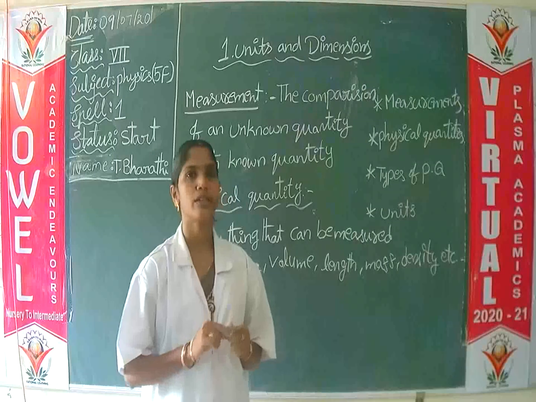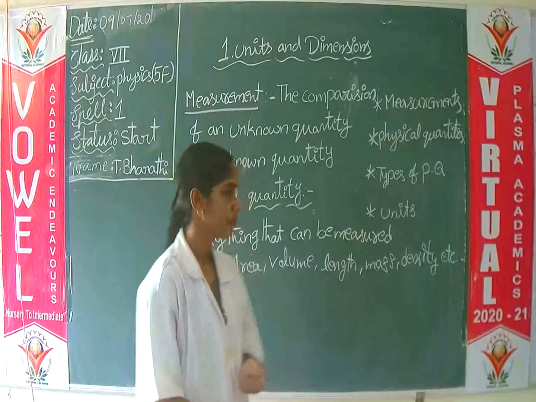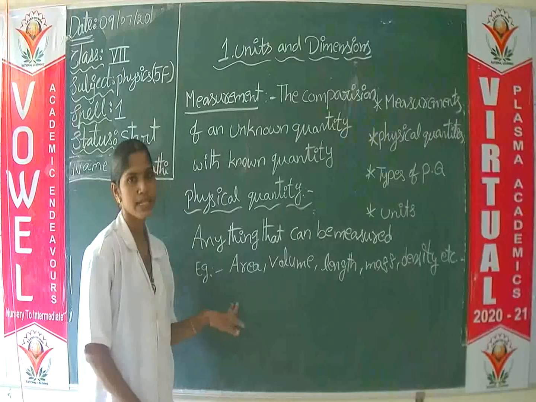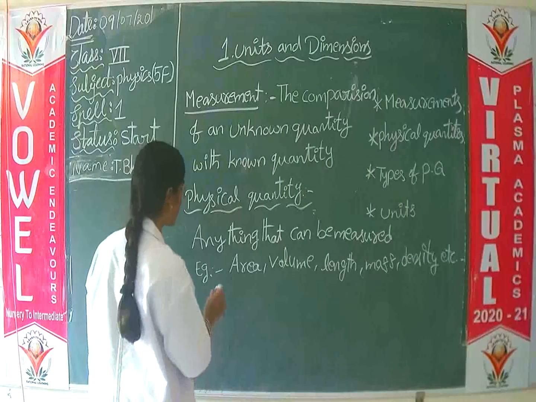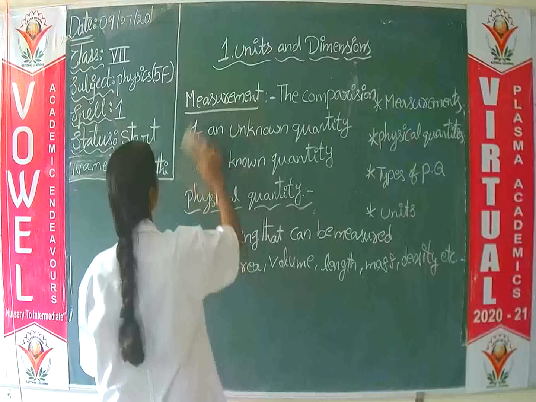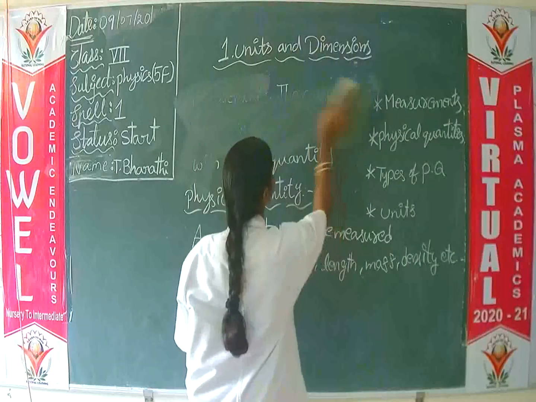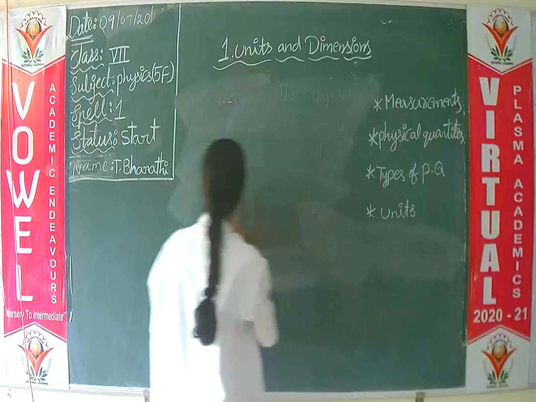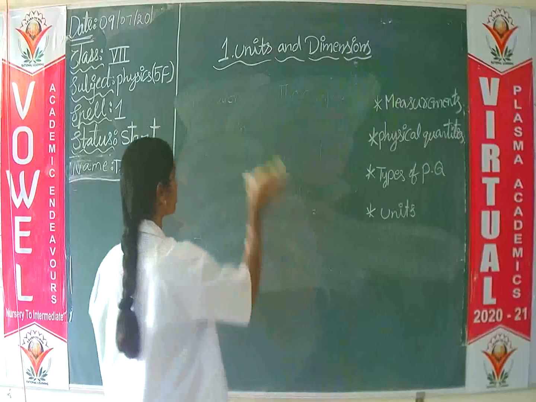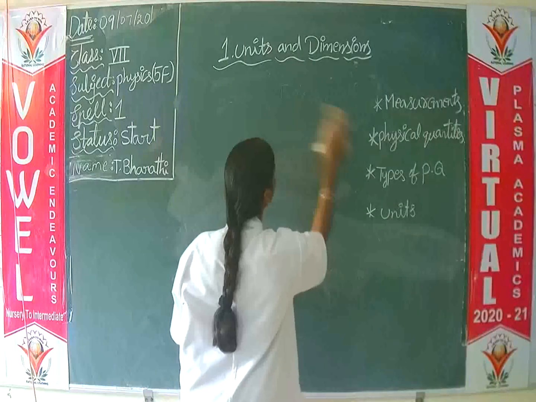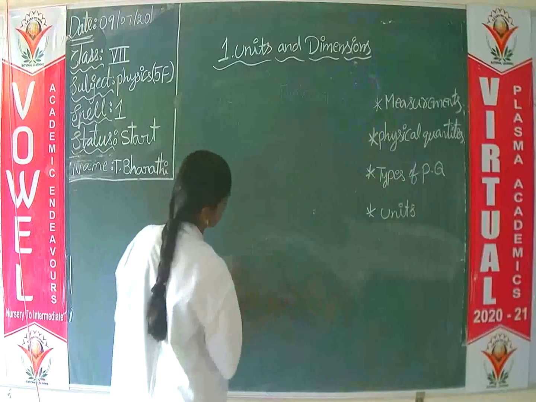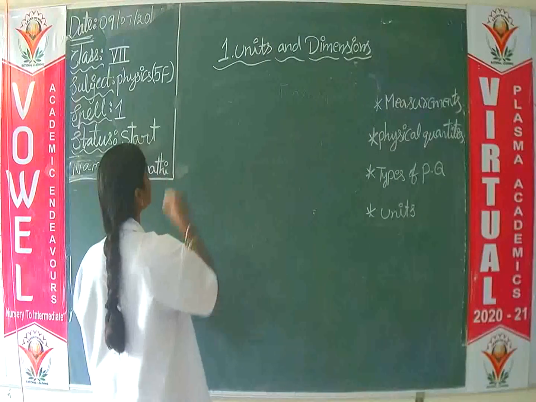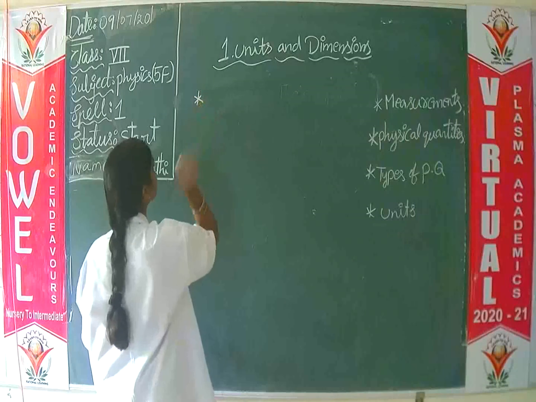How can we measure a physical quantity? The measuring of a physical quantity consists of two parts.